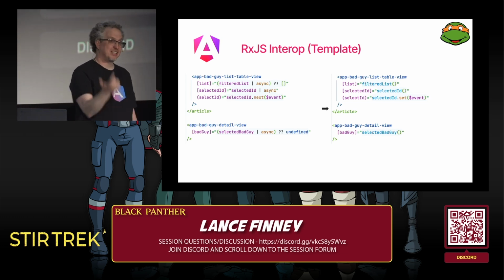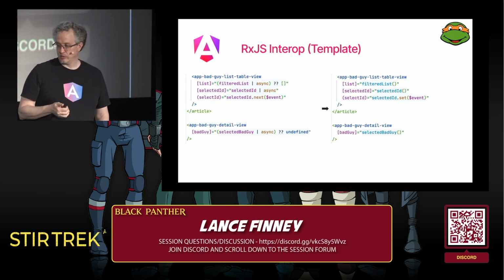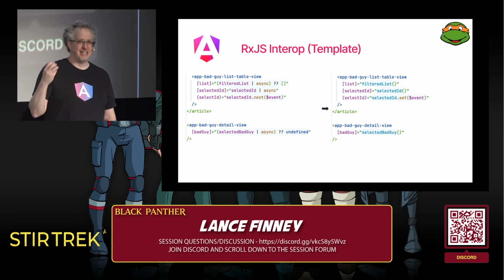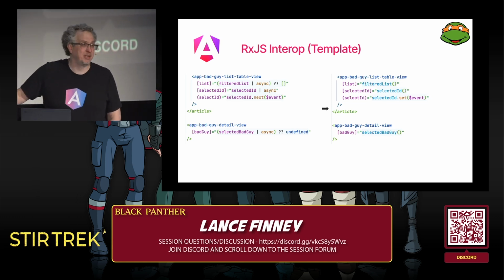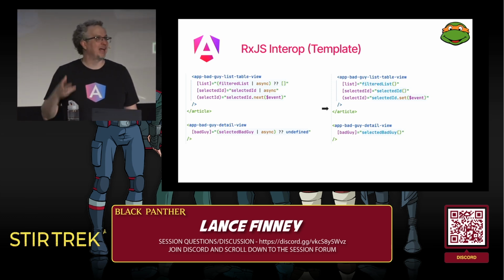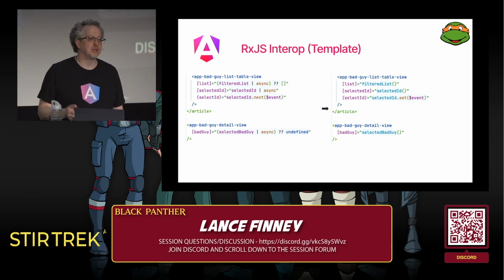When the child component sends the selected ID up, we're going to next onto a subject to keep track of that state. And for the detail view, that's going to be another observable that has the selected bad guy after making the call to the backend. And again, we use the async pipe.